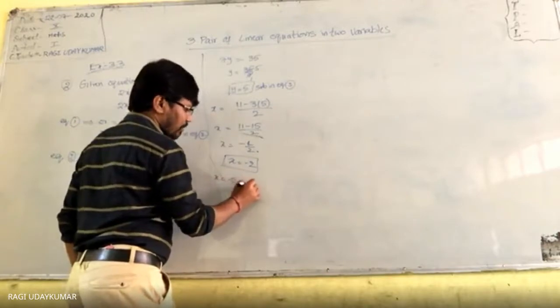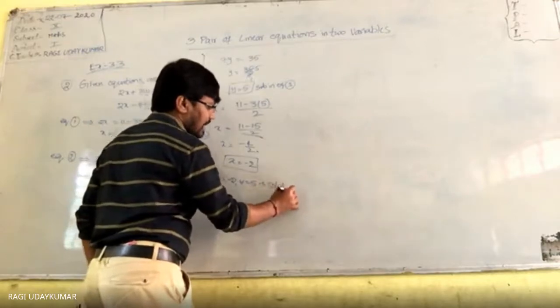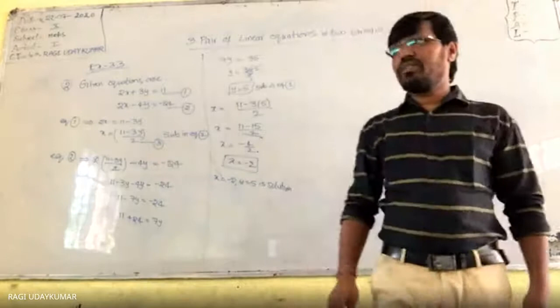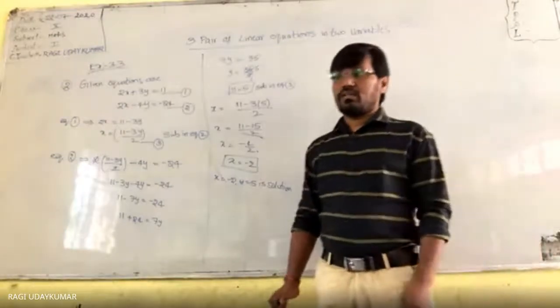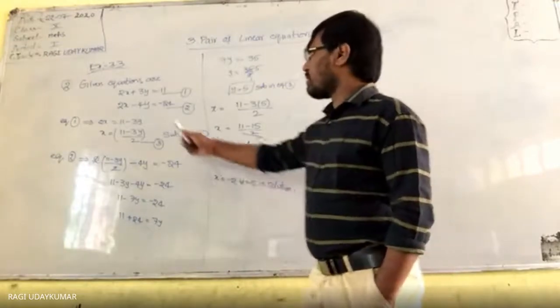x is equals to minus 2, y is equals to 5 is the solution. Whether it is right or wrong, how do we check? Substitute the value of x and y into the equations. In both equations we have to substitute. So let us substitute and check.